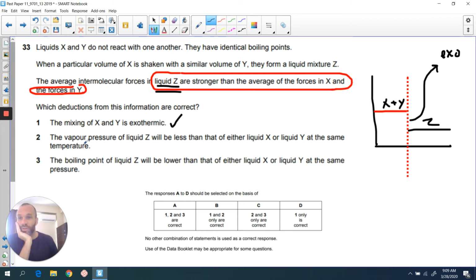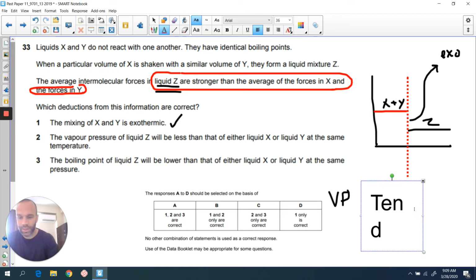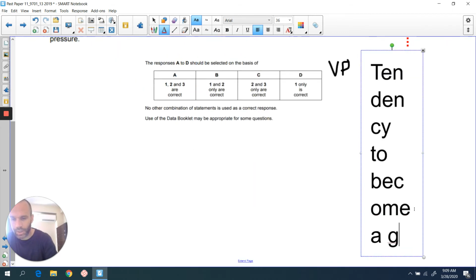Okay, number two says the vapor pressure of liquid Z will be less than that of either liquid X and liquid Y. Well, we can still use this graph, but we need to know what vapor pressure means. Vapor pressure can be thought of as the tendency to become a gas.